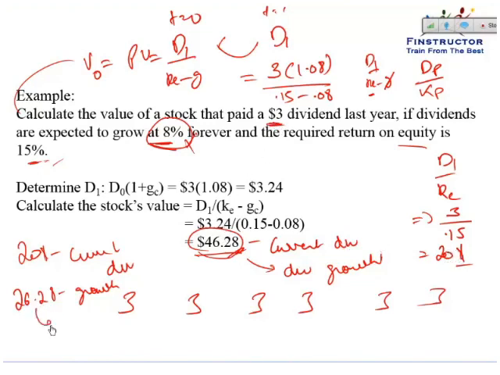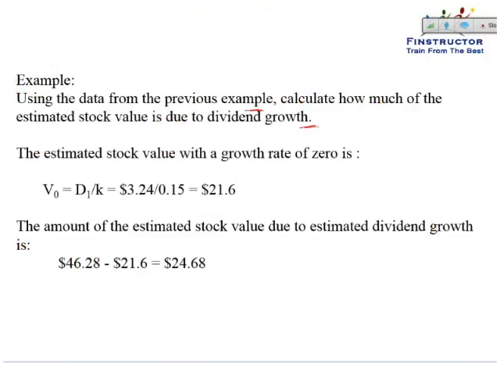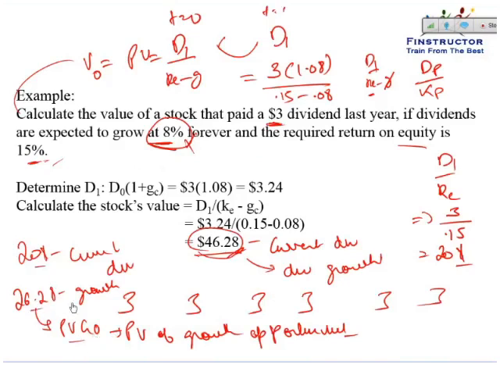The 26.28 is also called PVGO, or the present value of growth opportunities. Please note in the explanation, he assumes 3.24 to remain constant, so you can skip the explanation. What we've done is more correct, assuming that this $3 doesn't grow at all.